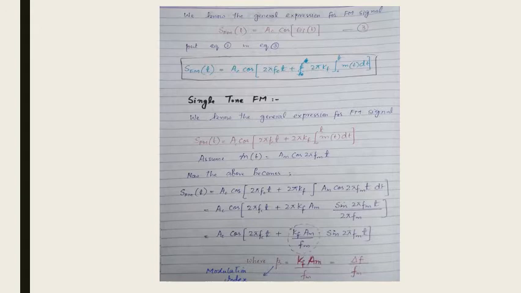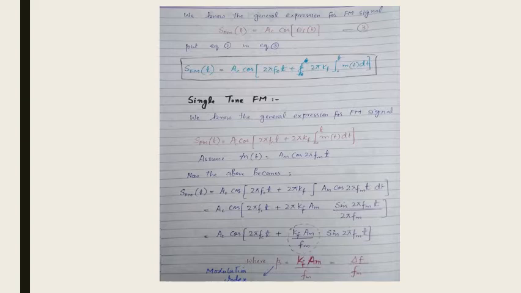So this 2π will be cancelled out with this 2π, and we will be left with kf Am over fm. This is related to the frequency sensitivity of the frequency modulator.